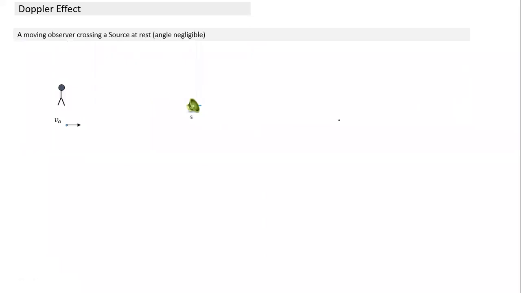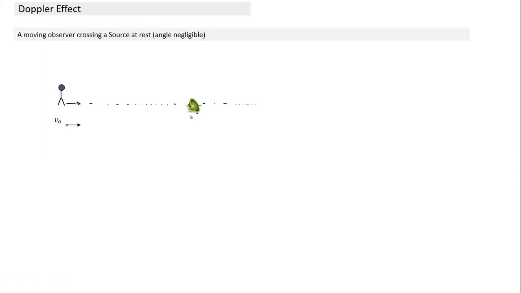Now coming to the previous case, the source was crossing an observer. This is similar: a moving observer crossing a source at rest. Here also we are assuming the velocity is along the line joining the two. So if the person is moving like this and the source is lying along the line of motion, very close to it, the angle of approach is almost zero. So here also the same thing. In the previous case, the source was approaching the observer. Here, the observer is approaching the source.